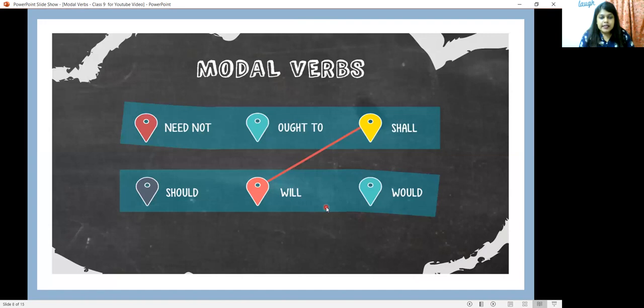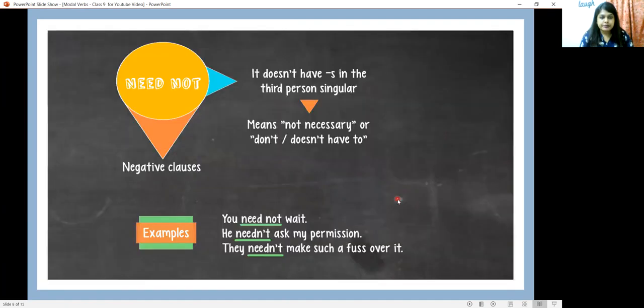So let's see these modal verbs in detail. We are going to see more about the modal verbs need not, ought to, shall, should, will, and would. Need not can be used for negative clauses.